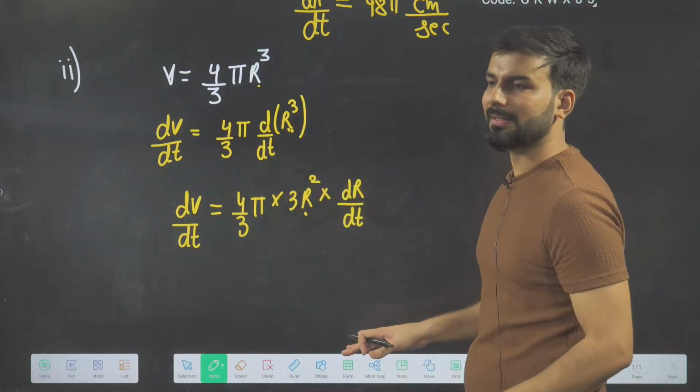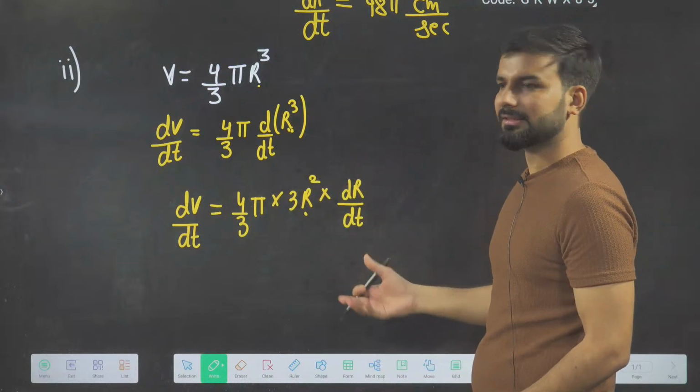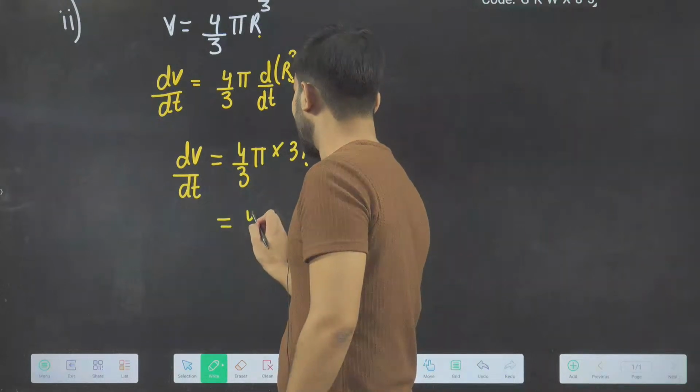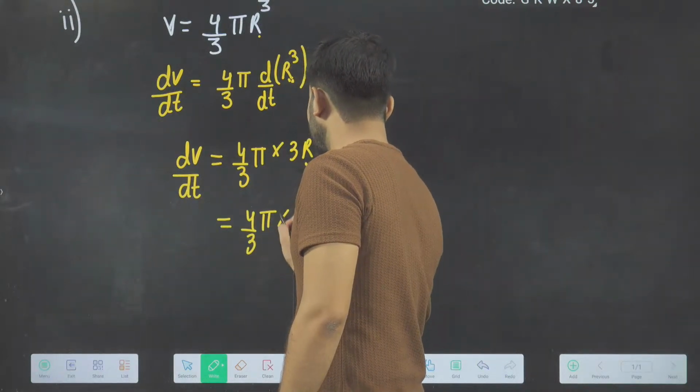No chain rule we have to apply. So it looks difficult while applying the chain rule, but that is finished now. Now what do we have to do? Put the value. So it will become 4 by 3 pi into 3.